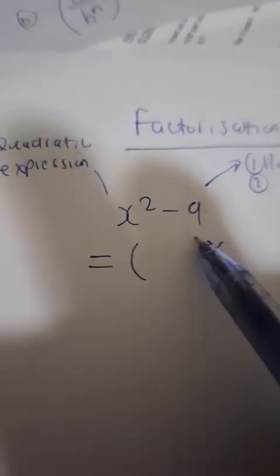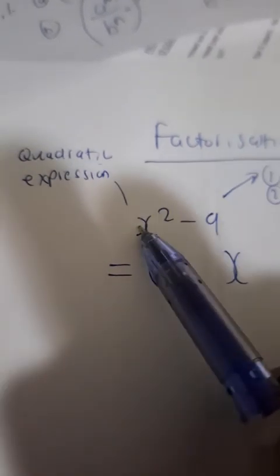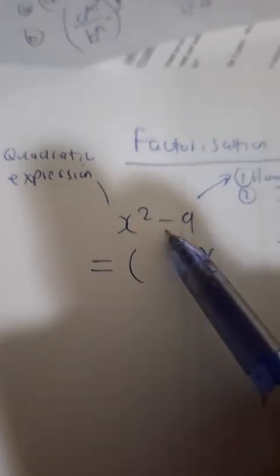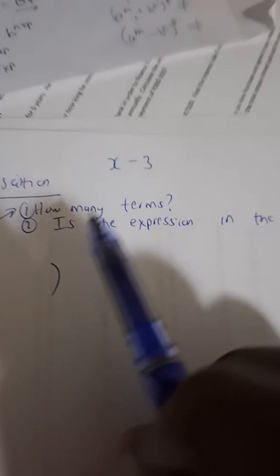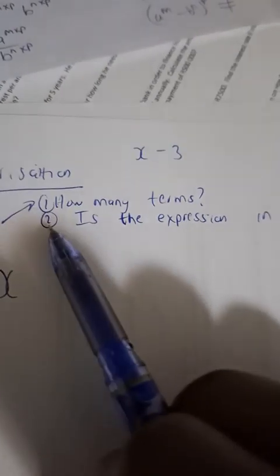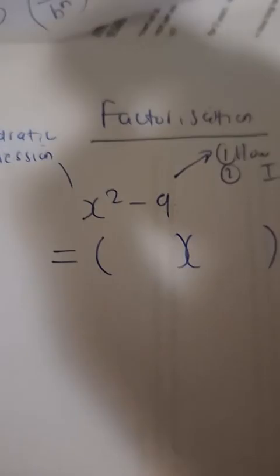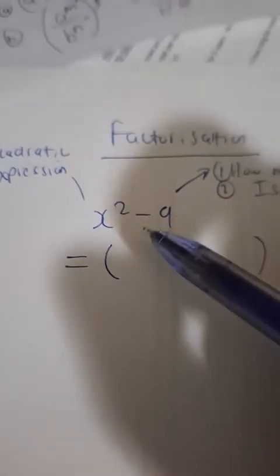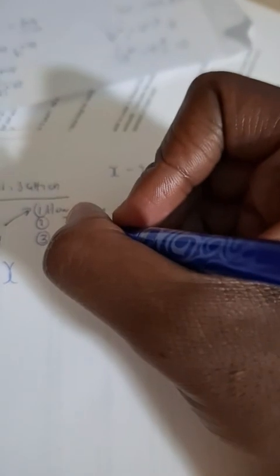So is it in the right order? Yes, it is. X squared first followed by a constant. Usually a trinomial has the x squared term followed by the x term followed by the constant term. So please guys, just internalize this with me. You ask yourself how many terms there are, then 2, you check, is the expression in the right order? And this here is in the right order because the standard form of a quadratic expression is when you have your x squared term first, followed by your x term, followed by your constant term. Then after you have verified all of that, you can ask the next question.